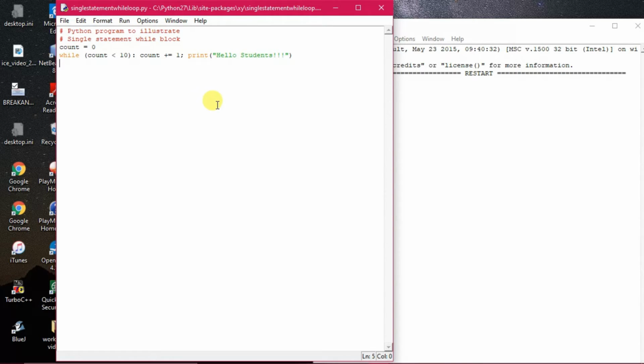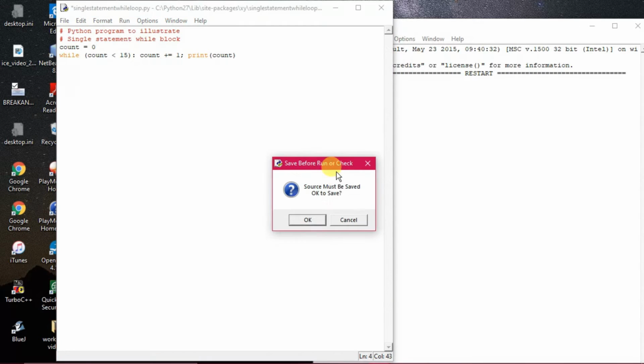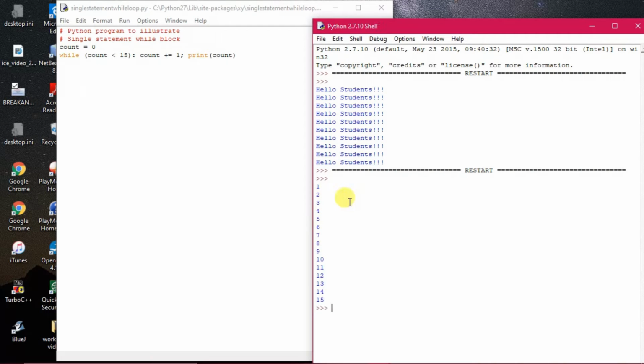What you need to do is, in this program you can also change the inputs and see how the output is generated. If I give 15 out here, and here I give count as the value to be printed, now you see how the execution takes place. You can understand easily: instead of 0 to 10, now the values 1 to 15 have been printed. So this particular program you can try out.